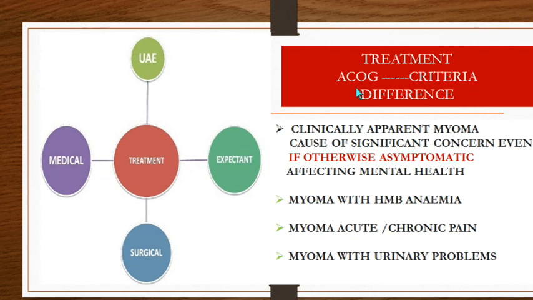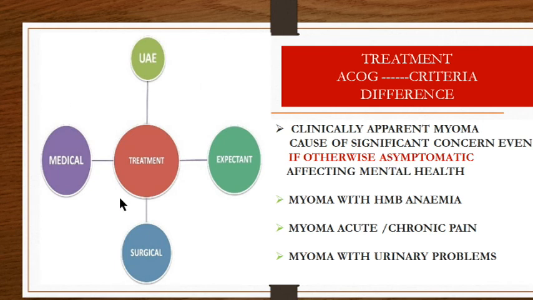ACOG, that is the American College of Obstetricians and Gynecologists, also takes asymptomatic fibroids as a concern. Apart from those with heavy menstrual bleeding, pain and urinary problems or pressure symptoms, those who are otherwise asymptomatic, if those fibroids are affecting the mental health of the patient, that may be a reason or concern to remove them.